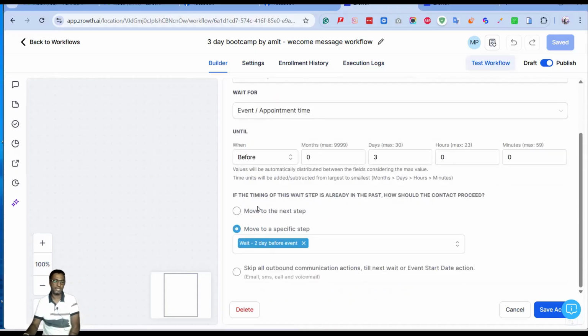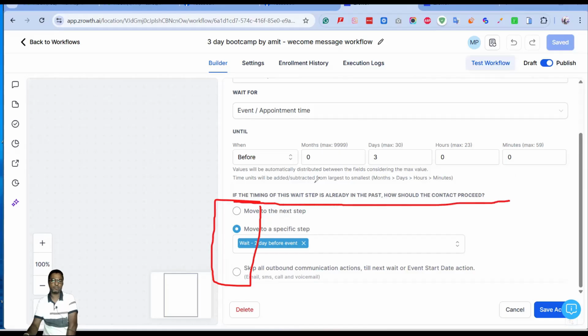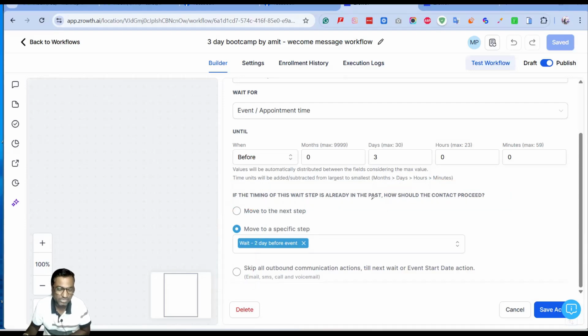If you can see in here, what we have to do is, if the time of this particular wait step is already in the past, how should the contact proceed? Now, in this scenario, there are so many people who are going to get confused, and I did not get any proper tutorial on YouTube for this. So we tried it for ourselves. We did lots of testing, and then we succeeded in this one.